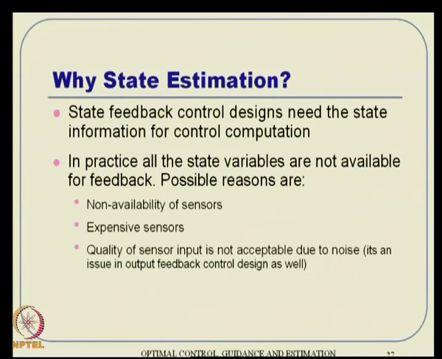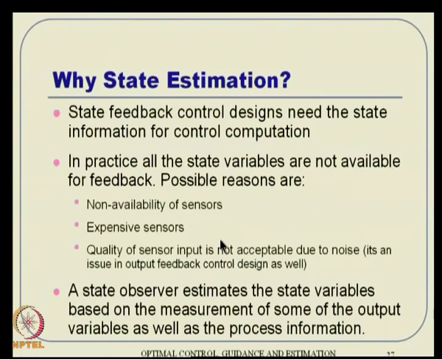In other words, all state variables are not available. There can be various reasons. Some possible reasons can be non availability of a sensor, or maybe the sensor is available, but it is expensive, and then it is also not a possible candidate. And then sometimes the quality of sensors may not be acceptable due to noise. That also is a concern. So, any of these issues can tell you, okay, I will not be able to use all sorts of sensors to get all my state variables.